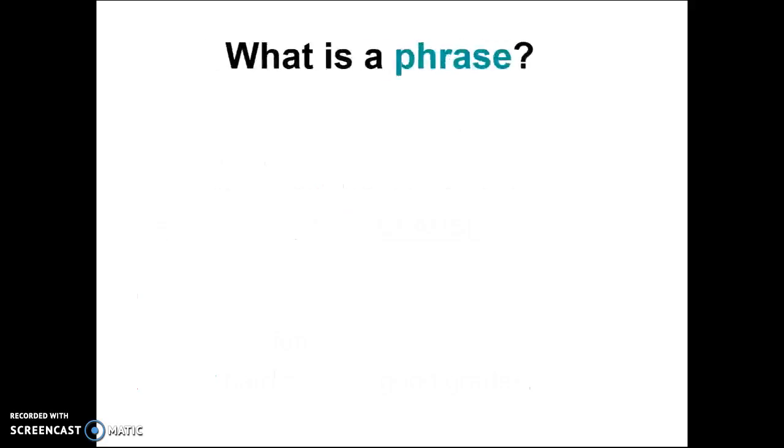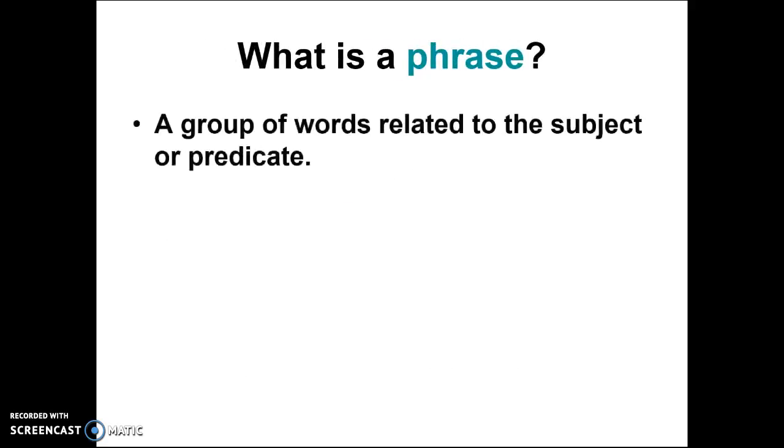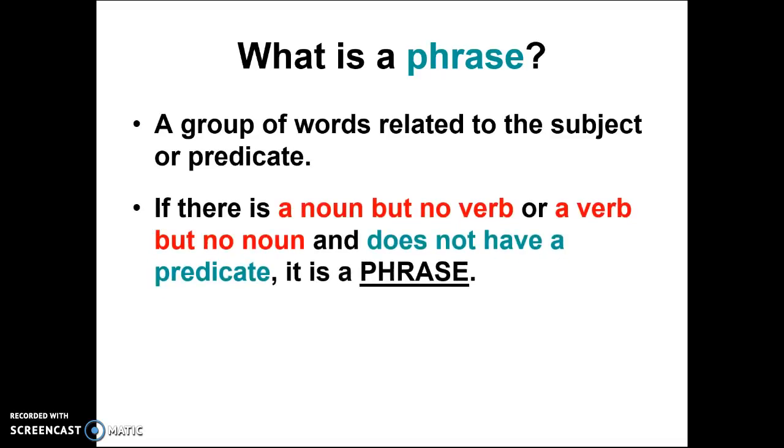Next, we're going to talk about what is a phrase. So what is a phrase? A phrase is a group of words related to the subject or the predicate. If there is a noun but no verb, or a verb but no noun, and it does not have a predicate, it is a phrase. So again, in order for it to be a phrase, it must relate back to your subject or predicate, and it has to have either a noun, no verb, or a verb, no noun, and not have a predicate.